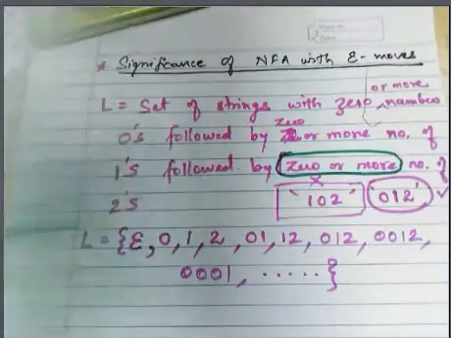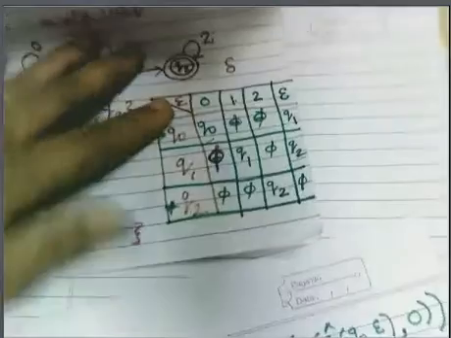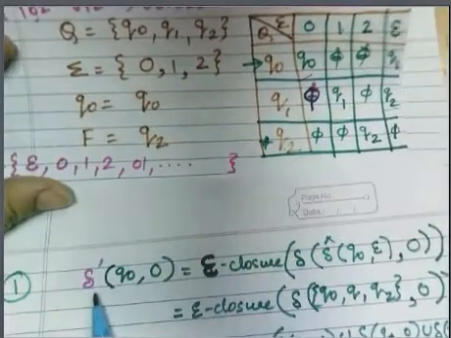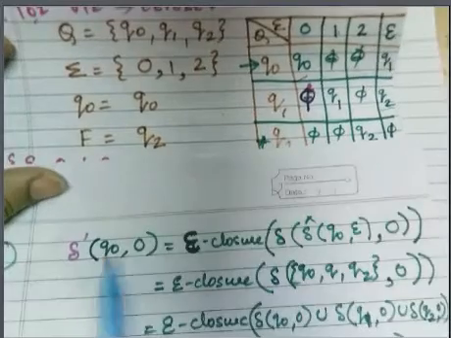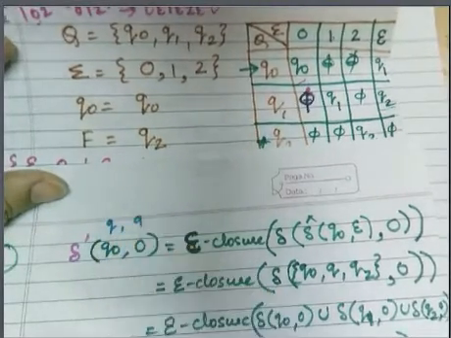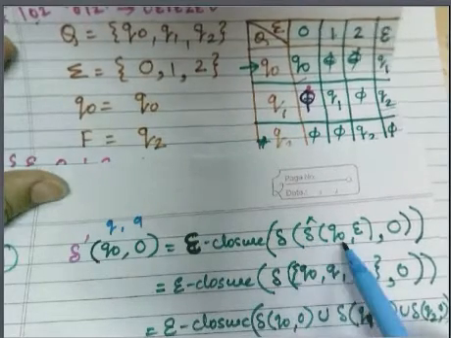Now we have to convert delta to delta dash. This is our delta, and we want to convert it to delta dash, so we will apply the formula. What was the formula? Delta dash q0 comma 0, here it was q and a, is epsilon closure of delta cap q comma epsilon, comma a.